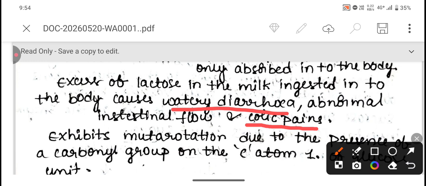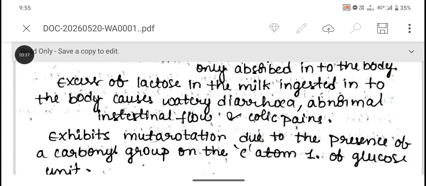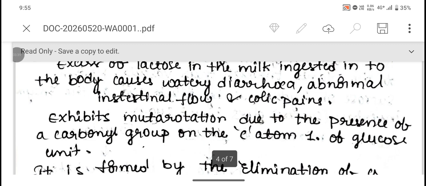Lactose exhibits mutarotation due to the presence of a carbonyl group on carbon atom 1 of the glucose unit.